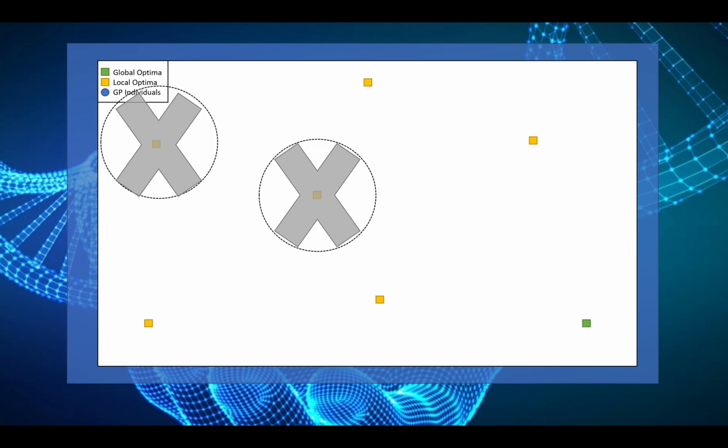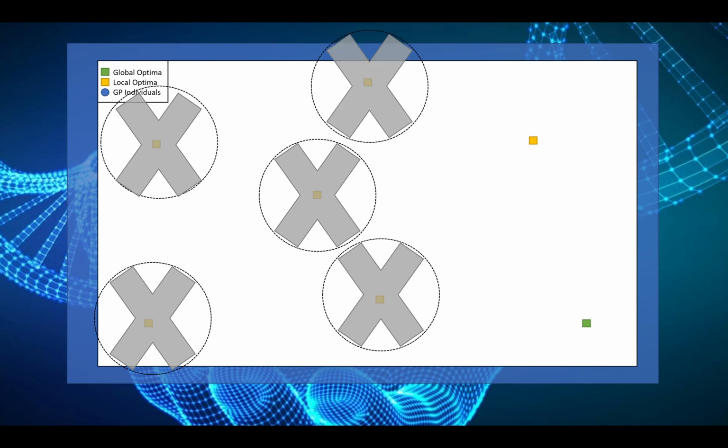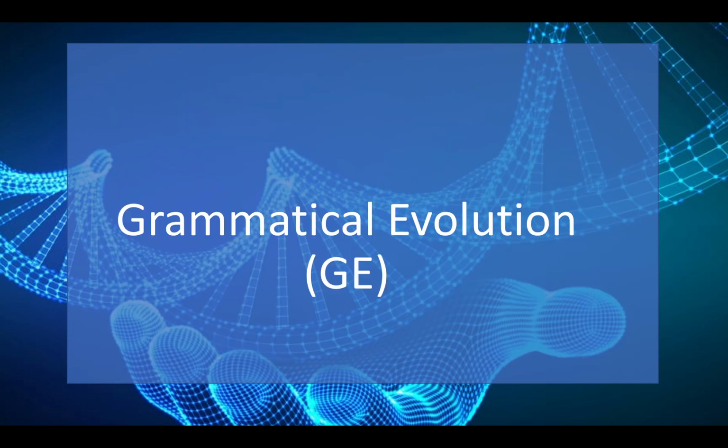This two-step approach continues, exploring various parts of the search space until the termination criteria is met, with the hopes of eventually finding a global optima. Once the ISBA terminates, the best found optima is returned as the final solution.